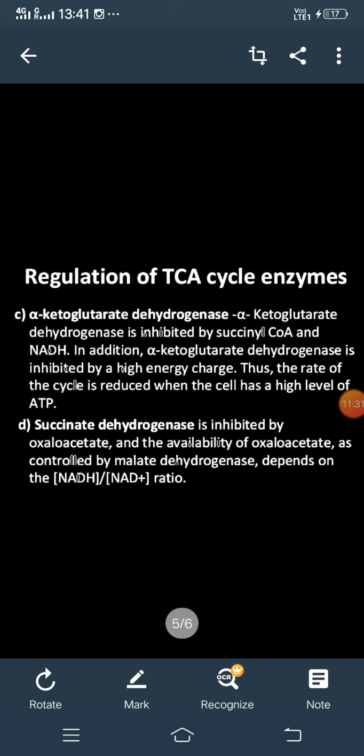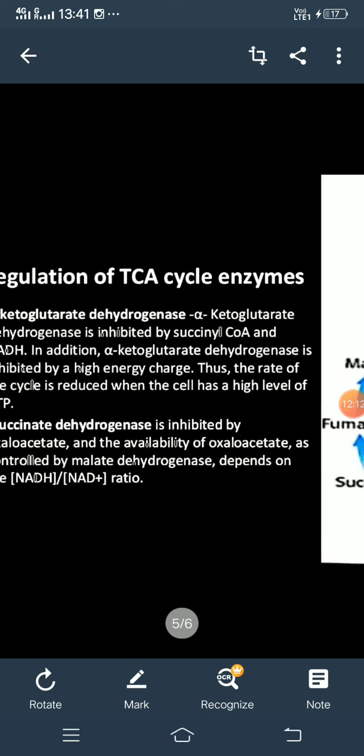Next is the succinate dehydrogenase enzyme. It is inhibited by oxaloacetate, and the availability of oxaloacetate is controlled by malate dehydrogenase, which depends upon the NADH and NAD plus ratio. This enzyme is inhibited by oxaloacetate, and oxaloacetate is regenerated in this cycle from malate. The enzyme is malate dehydrogenase, and it depends upon the ratio of NADH and NAD plus.